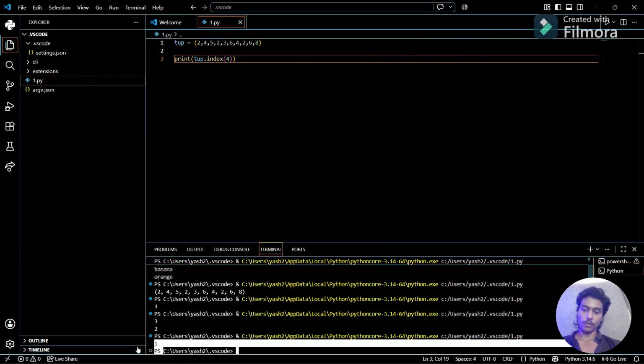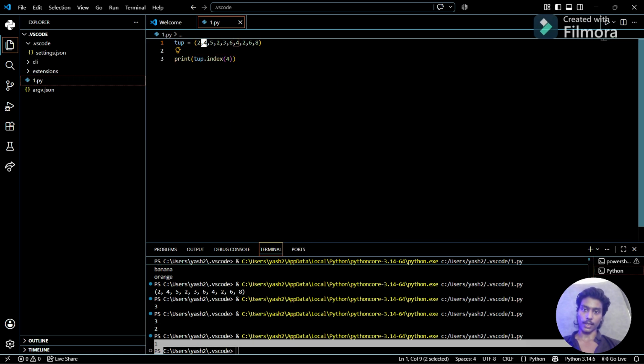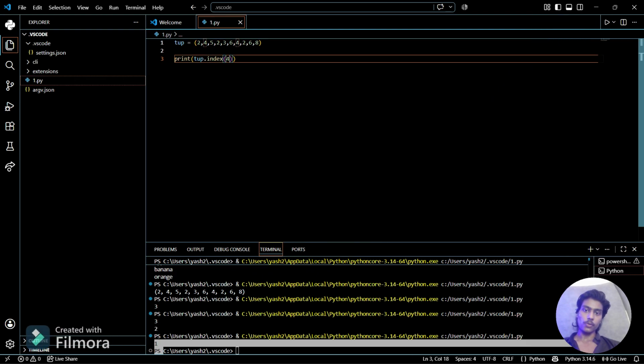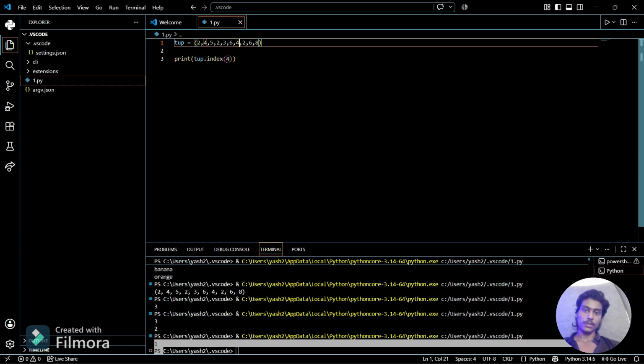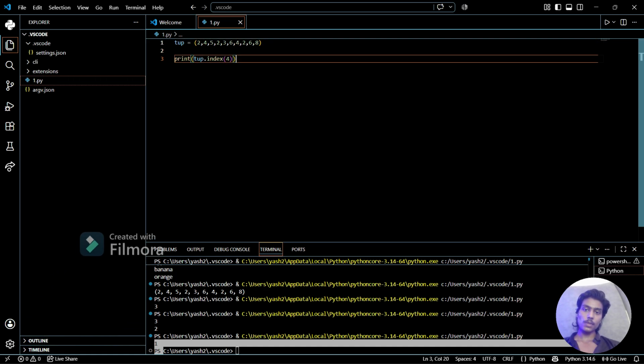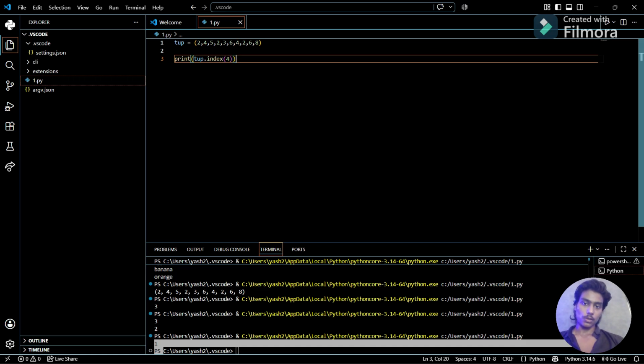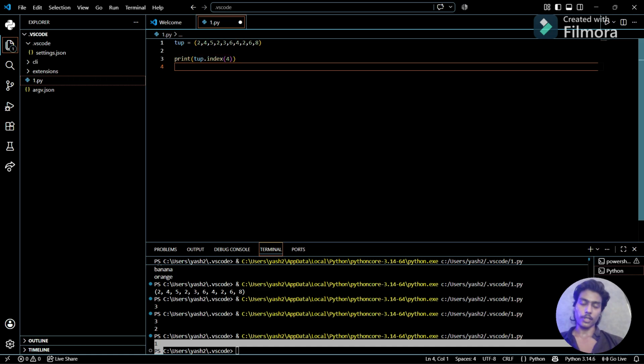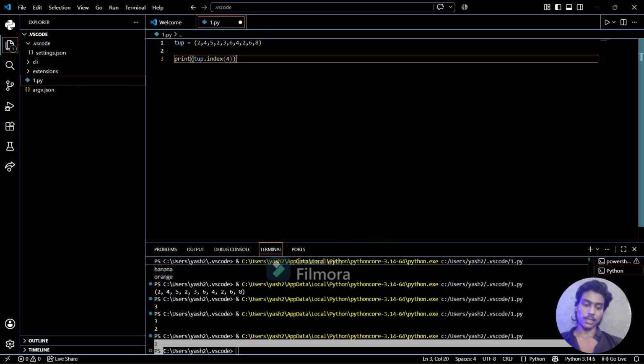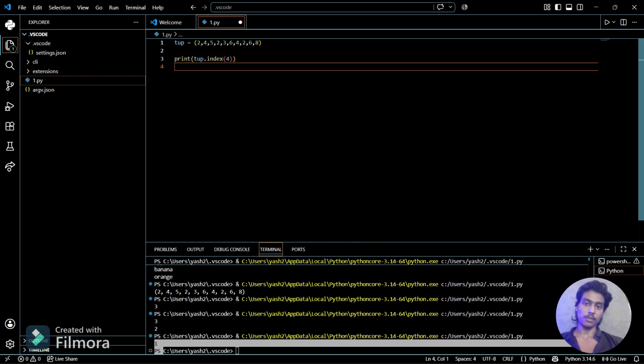See, the index of 4 is 1, as 4 is stored at index 1. Although 4 appears a second time in the tuple too, it will return only the first occurrence of the element we provide. So these two are the built-in methods we use for tuples.